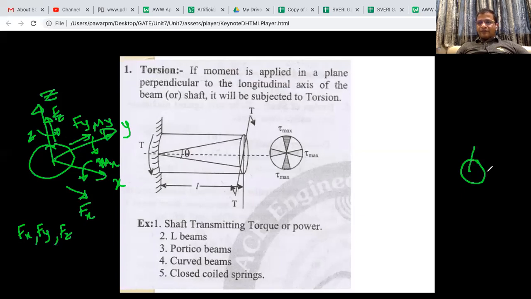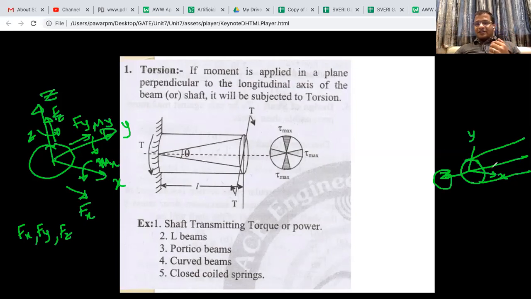If this is my rod, along its center we call the axis Z. Here we are considering the body axis, along the body axis. You can see this picture here.